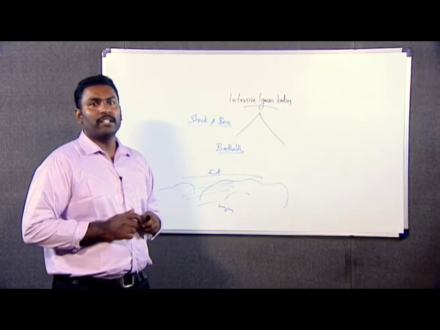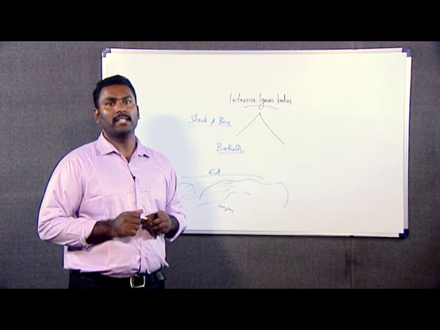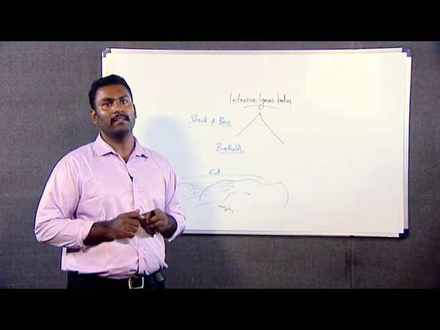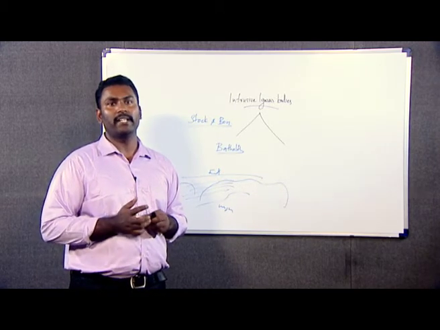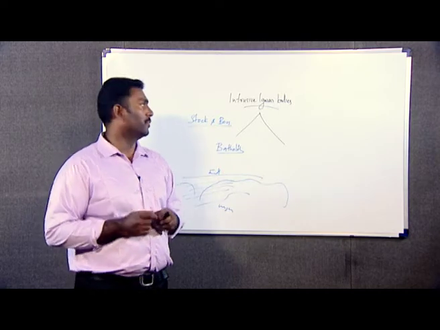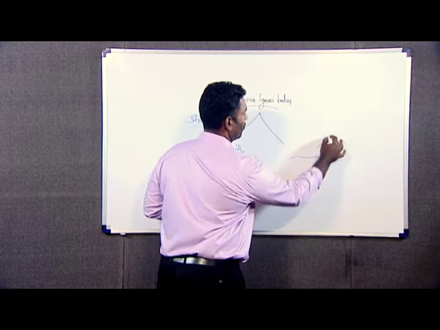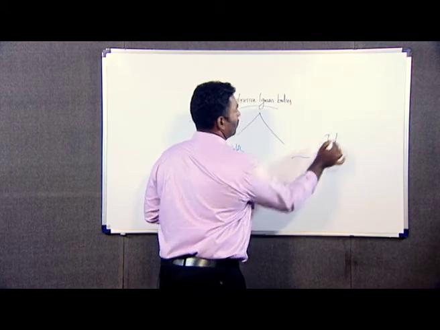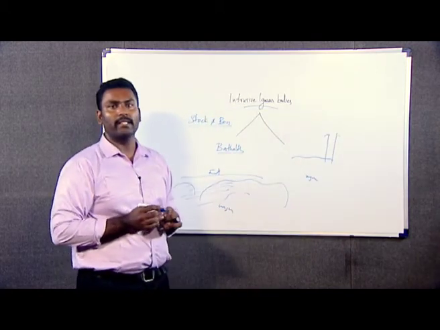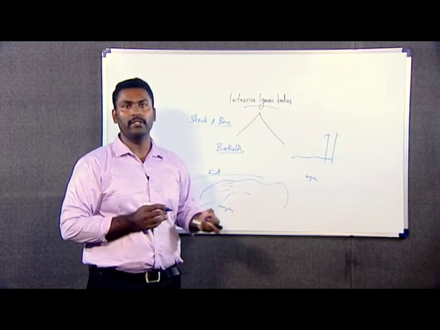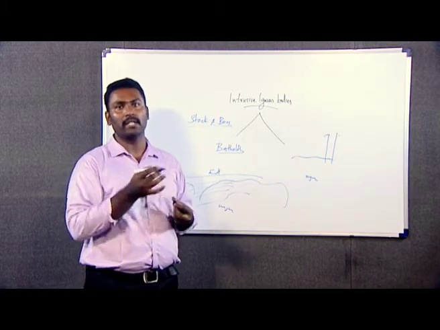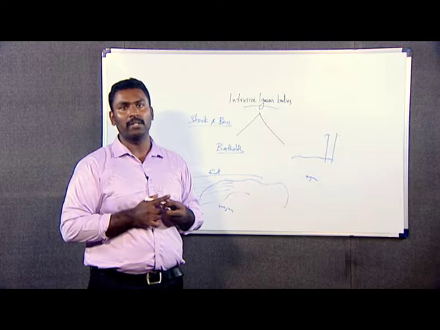Now, we move to the next important discordant body, that is volcanic neck or volcanic plugs. These can be defined as cylindrical conduits. These volcanic plugs or volcanic necks are cylindrical conduits into which magma comes in and gets consolidated.